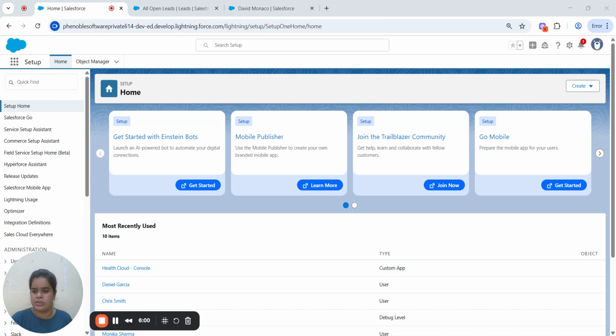Let me summarize what we talked about. In Health Cloud, a provider can be a doctor, nurse, hospital, or a clinic who provides care to the patient. And Health Cloud keeps all your health information in one safe place, so your healthcare team can easily access it and coordinate your care, making everything faster and better for you.